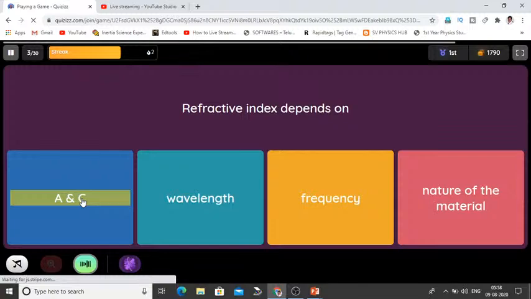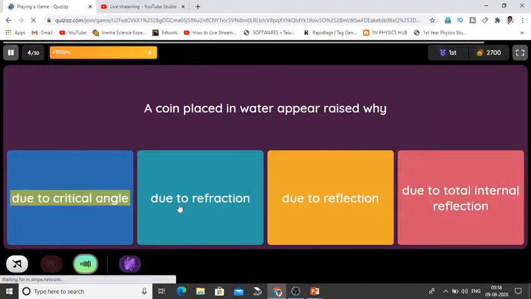Question. A coin placed in water appears raised. Why? Option 1, due to critical angle. Option 2, due to refraction. Option 3, due to reflection. Option 4, due to total internal reflection. So my option is due to refraction.